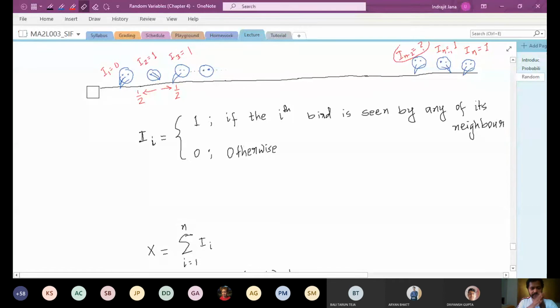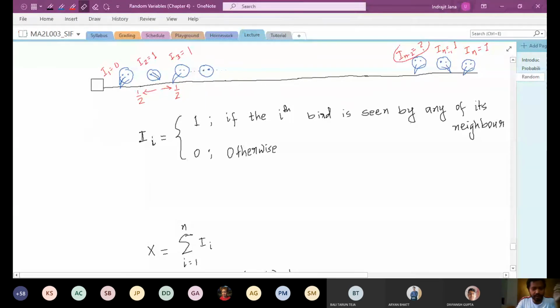If it is, you count that towards X. If it is not, you do not count it. Counting something means adding 1. If you do programming, a count function is always plus 1, and this is why I have 1 and 0. Counting something towards a total means you are adding 1 to the existing sum.